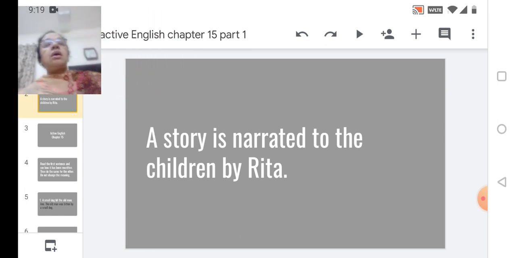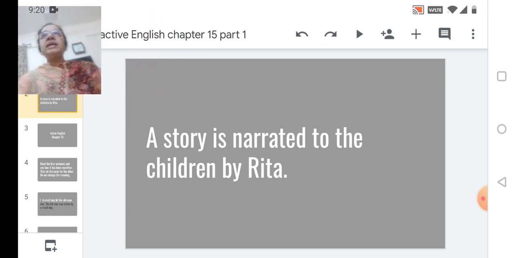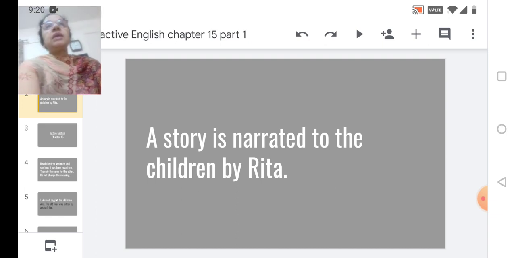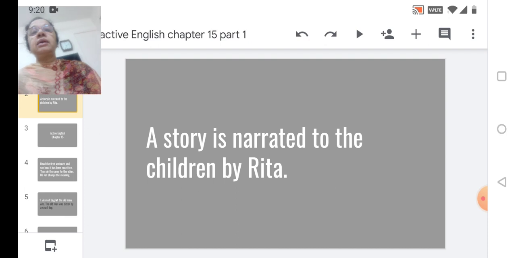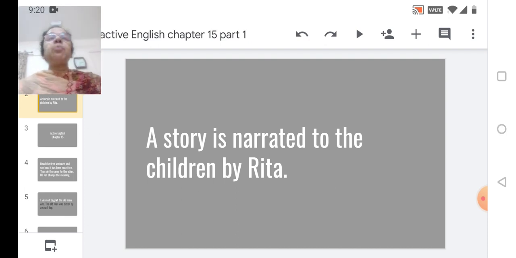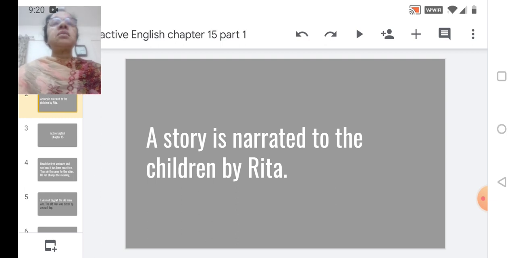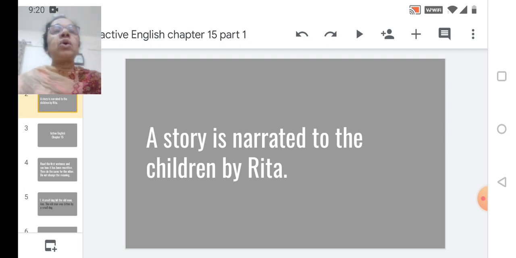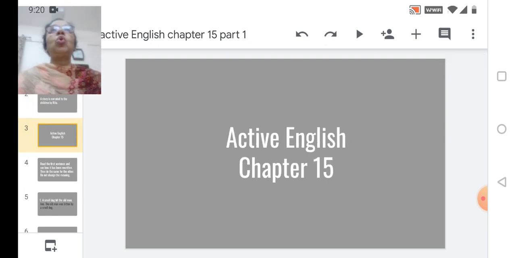Now this topic is called changing of voice. This is a topic which you will be learning in your higher class, like active voice and passive voice, probably in 6th standard or 7th standard. At that time you can relate to it, like you had learned this earlier in your active English class. We will not go into much detail, because in this particular chapter we have a different question. So now you can open your active English chapter 15.